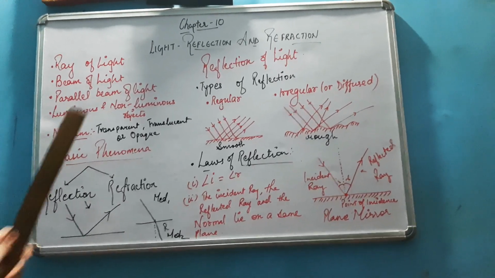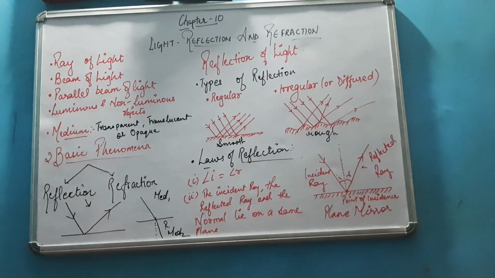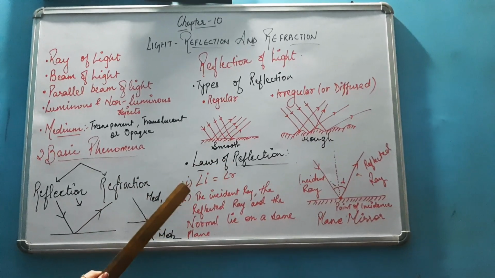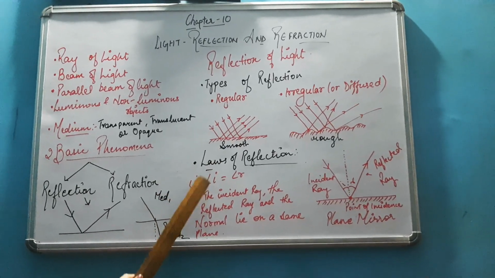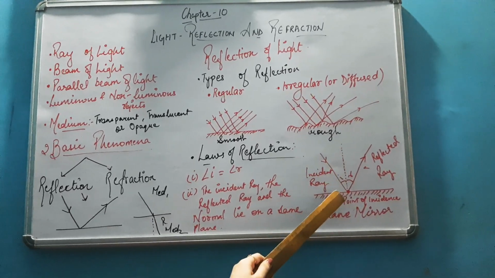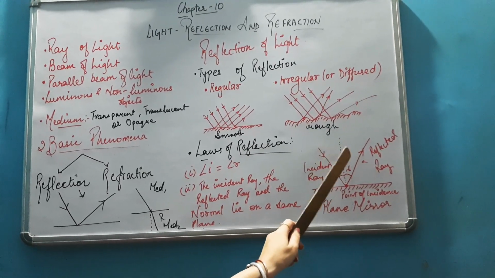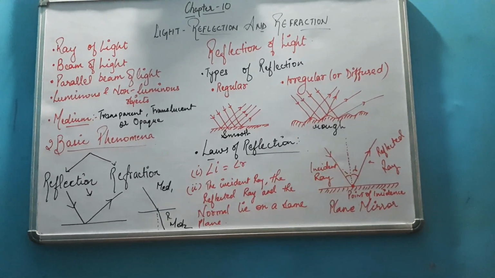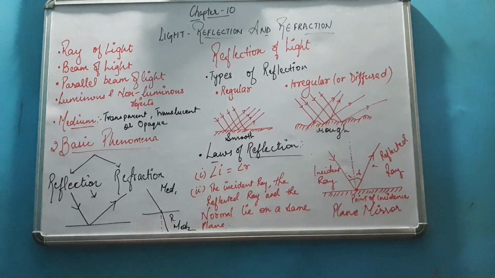Then your next topic under reflection of light is laws of reflection. I know you people know about this also, but here is a quick revision. The first law of reflection is that the angle of incidence is equal to the angle of reflection. What is the angle of incidence? It is the angle formed between the incident ray and the normal. What is the angle of reflection? It is the angle formed between the normal and the reflected ray. Clear? So these two angles are always equal. This is the first law of reflection.